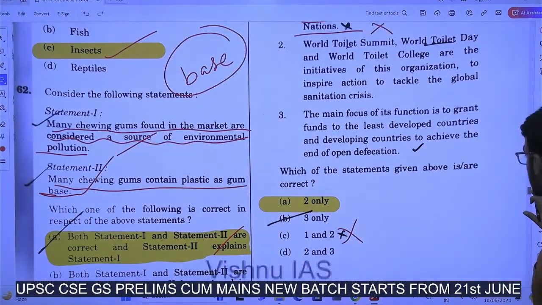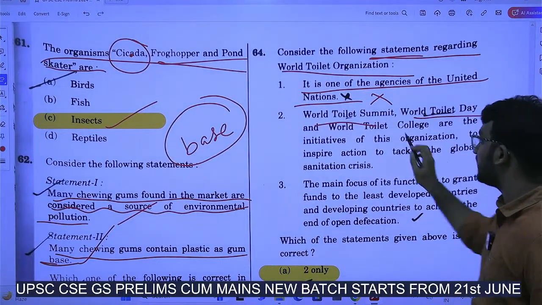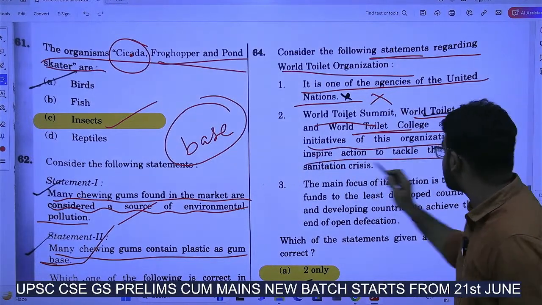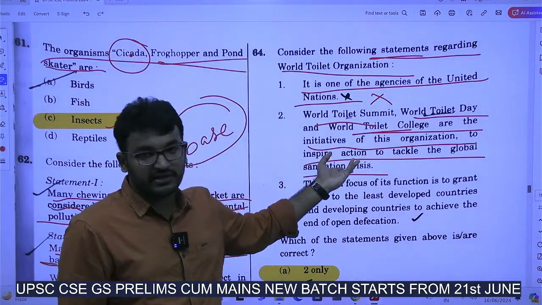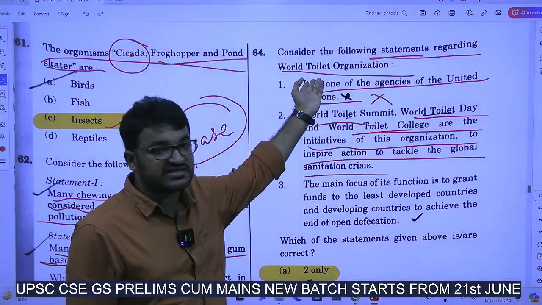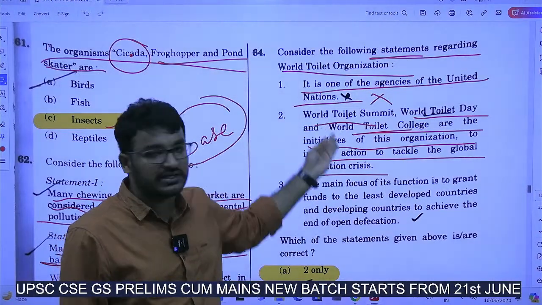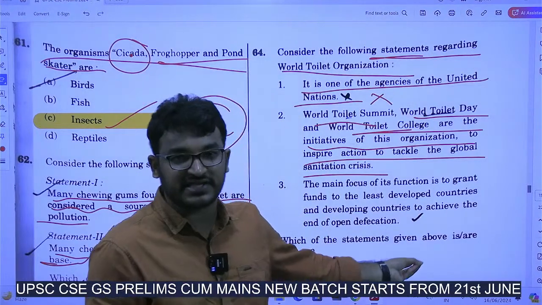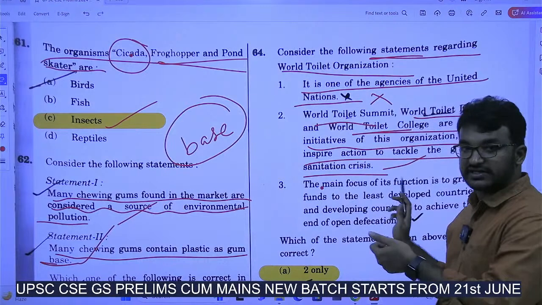By this, it goes wrong. Now, World Toilet Summit, World Toilet Day and World Toilet College are the initiatives of this organization to inspire action to tackle the global sanitation crisis. It can be, no, right? Because the organization is related to toilets. Toilets are related to sanitation. So, it will be creating initiatives which will be bringing some sort of awareness regarding the sanitation crisis. So, this is right.